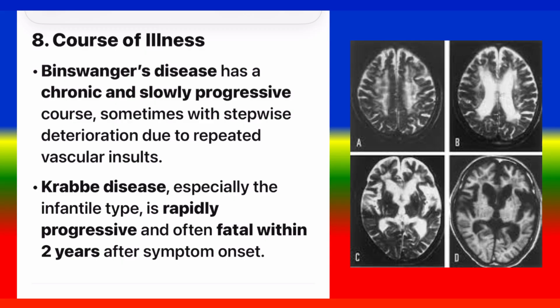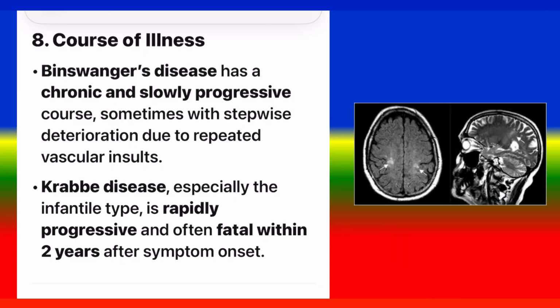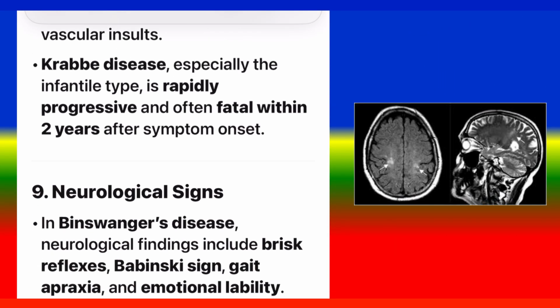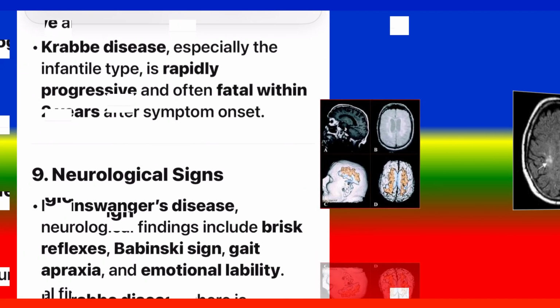8. Course of illness. Binswanger's disease has a chronic and slowly progressive course, sometimes with stepwise deterioration due to repeated vascular insults. Krabbe disease, especially the infantile type, is rapidly progressive and often fatal within 2 years after symptom onset.